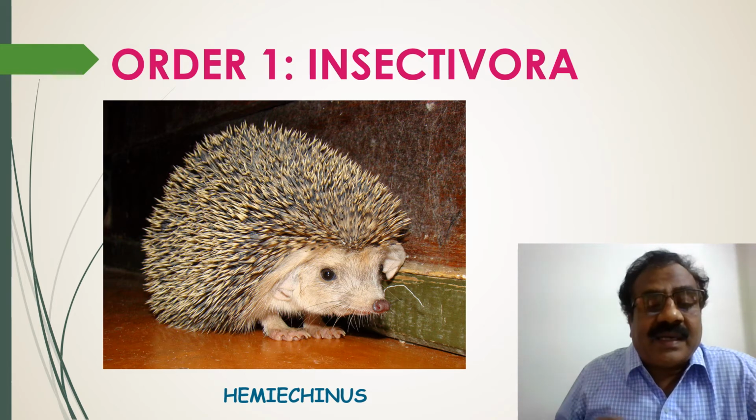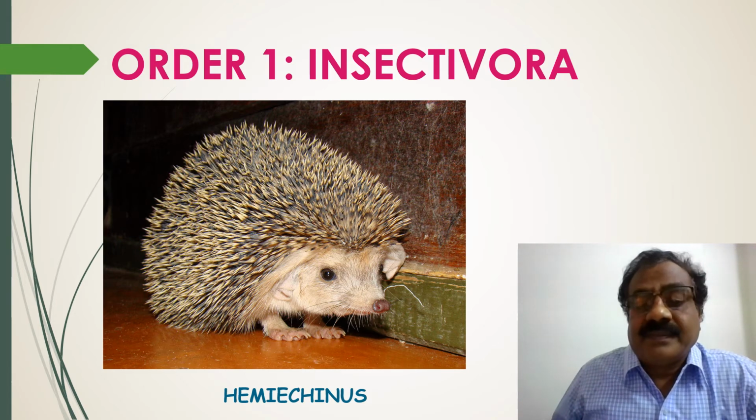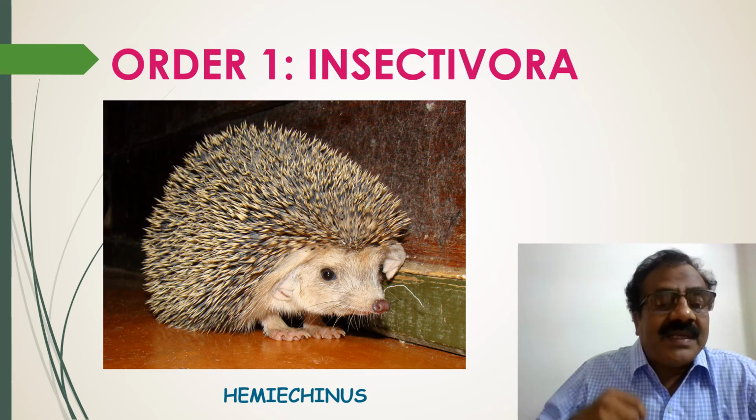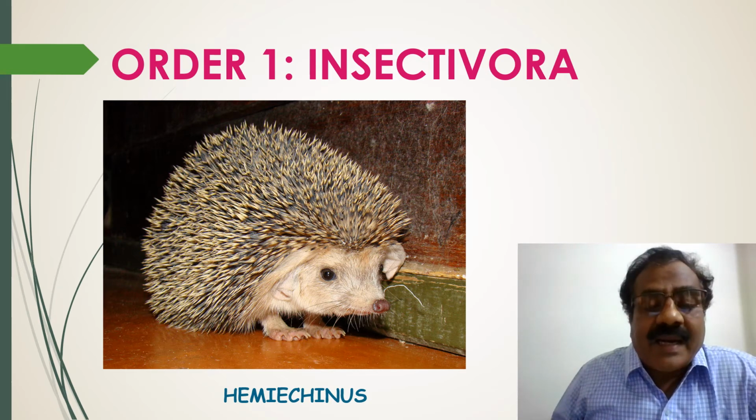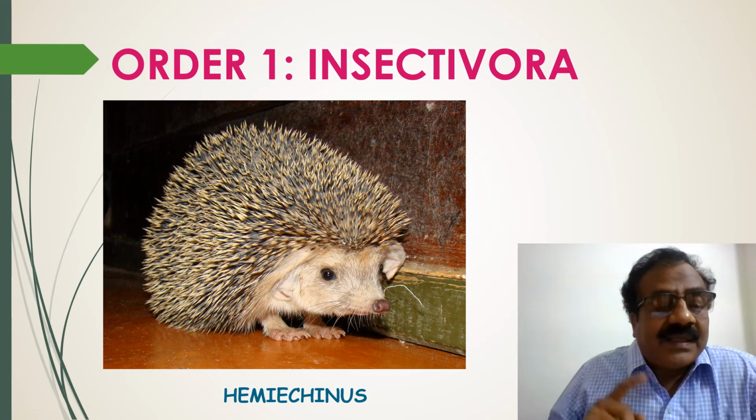Testis never descend into scrotum. That is, scrotum is absent in male. Molars are sharp and pointed for insects. That is, it helps for insect feeding. Placenta is discoidal. Example, Hemiechinus and mole.